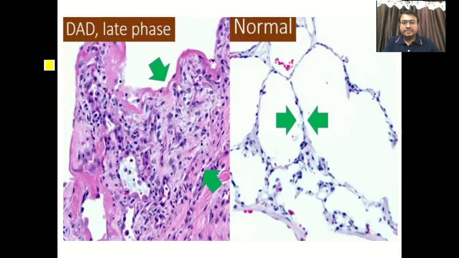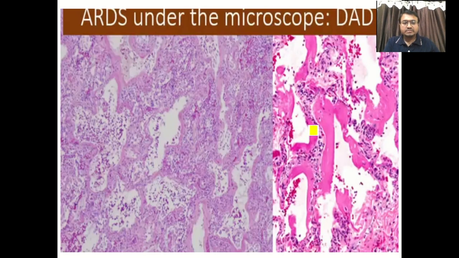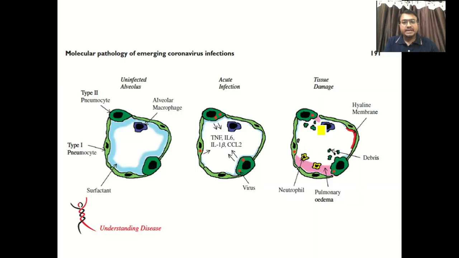One more figure, in the low phase you can see these two arrowheads, this much thickness. So this is a severe case of ARDS. You will find such kind of hyaline membrane formation on histology. The same figure shows edema, inflammation and hyaline membrane. So these are the constant findings in case of ARDS.